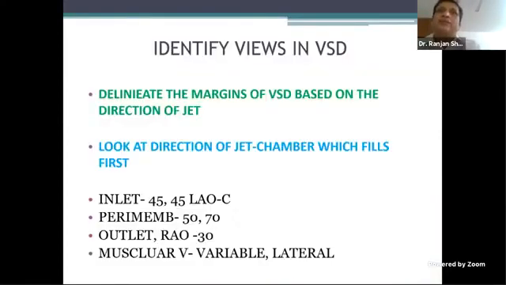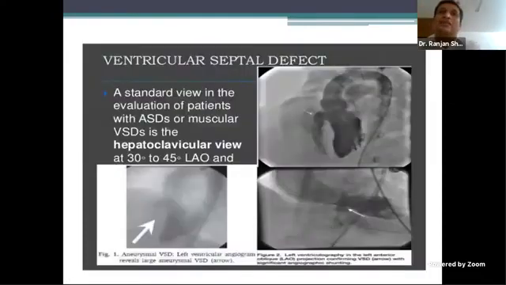Okay. Yes, sir. Now we did see this. Just for repetition, inlet is 45-45, perimembranous is 50-70 of LAO and around 20-30 cranial. Outlet is RAO 30. Muscular is variable. Very rarely for muscular, you may have to do a lateral view. So this is what we already discussed.